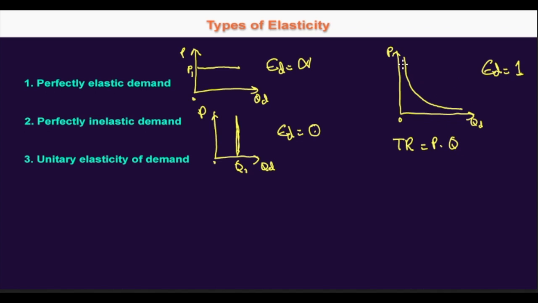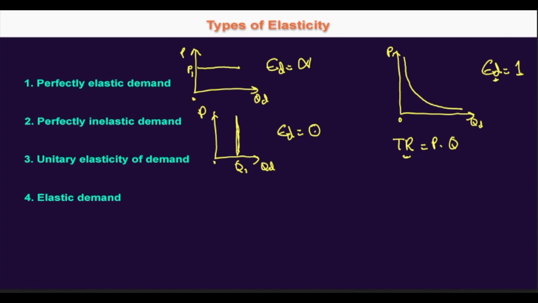Because there is a similar change, when the price increases by 1%, the quantity demanded is going to decrease by 1%. So the total revenue will not change anywhere along the curve. It would be the same. This is an important point to note. The elasticity of demand would always be 1 when there is unitary elasticity of demand.